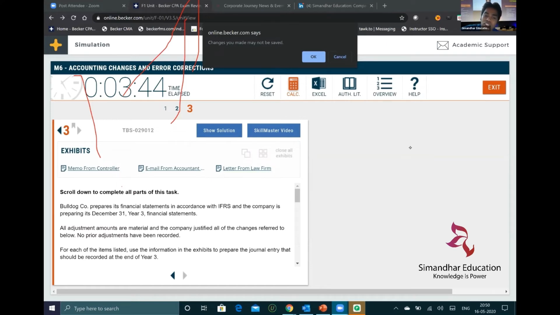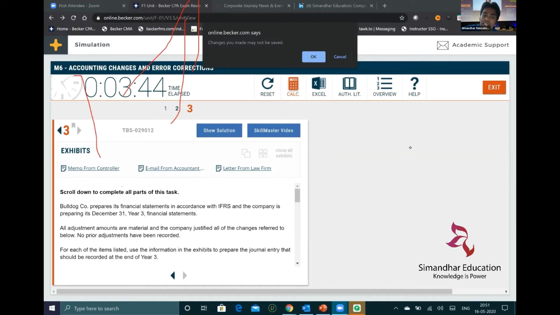USCP Advantage versus Premium, again I've already explained. It all depends on person to person. If you want to pass the CPA exam quicker, Advantage is good, or Premium is also good or better. If you want to go for an unlimited version, or if you want to practice a lot of additional MCQs, you can go for the Premium product also.